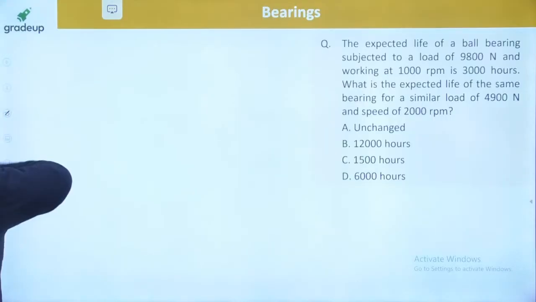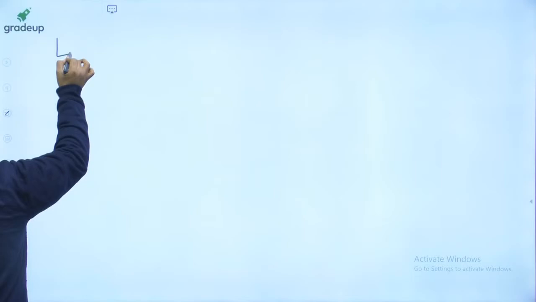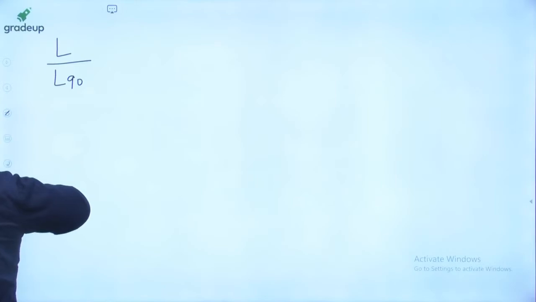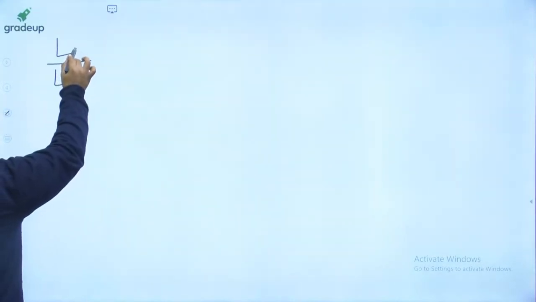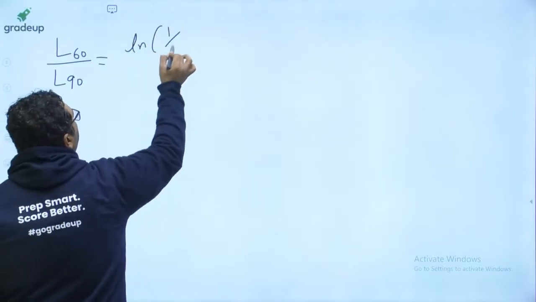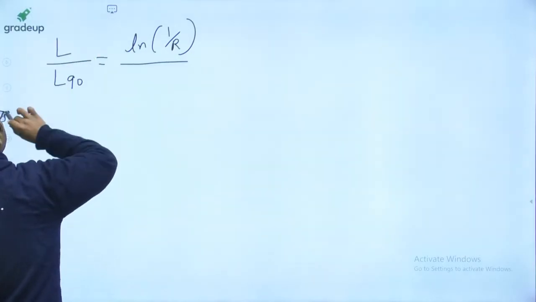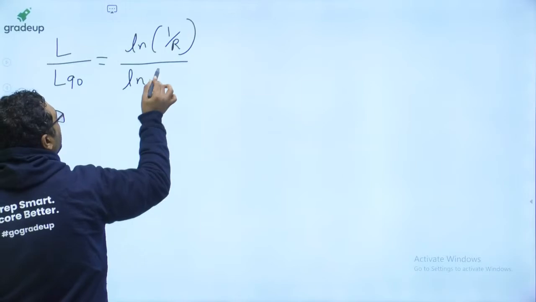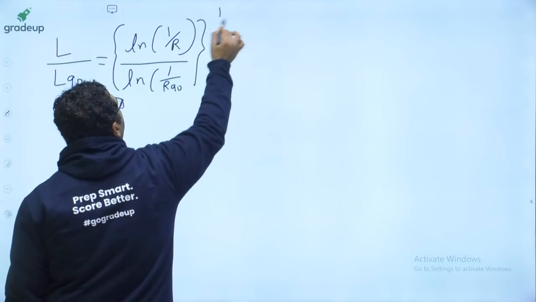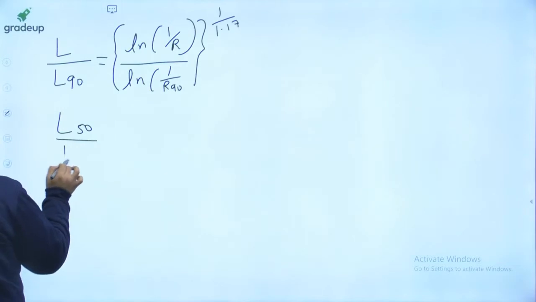Now I am coming to the last formula. From that also there is no question asked till date. That is the relation between any life divided by rated life. Let us say you want to write the relation between L60 and L90. It will be Ln 1 upon R, where R is the reliability. So any life divided by Ln 1 upon reliability 90, to the power 1 by 1.17. Let us say you want to write the relation between L50 and L90.